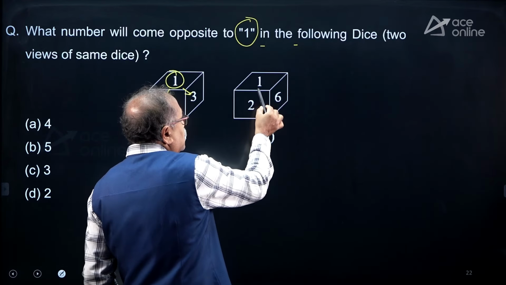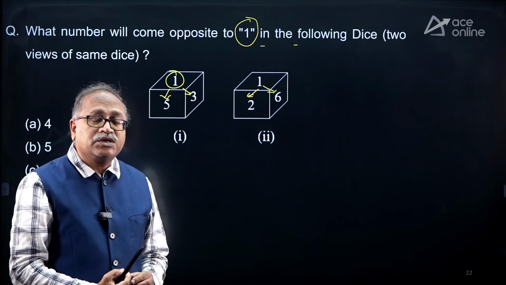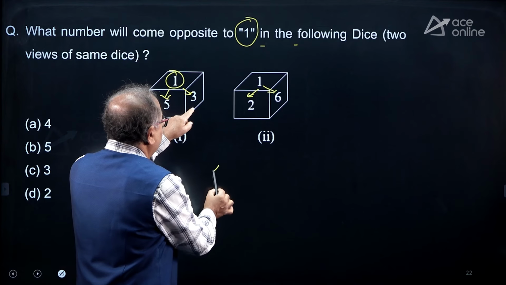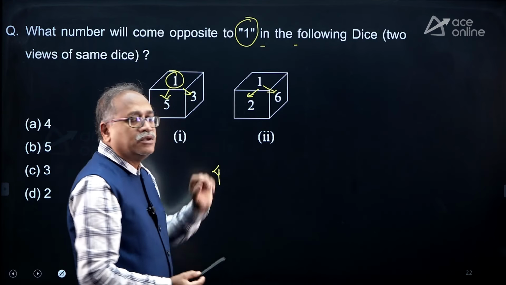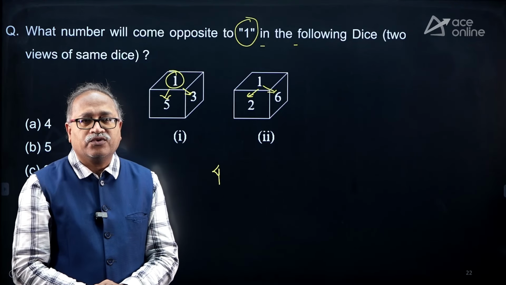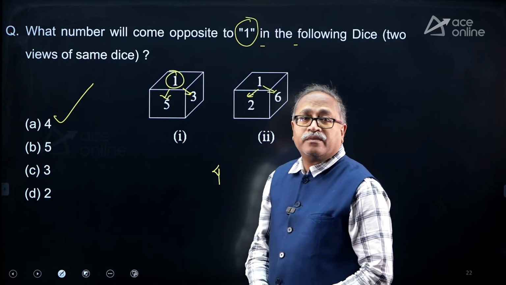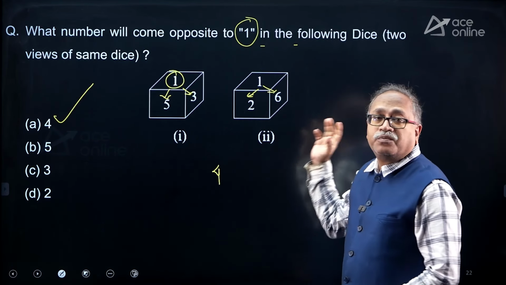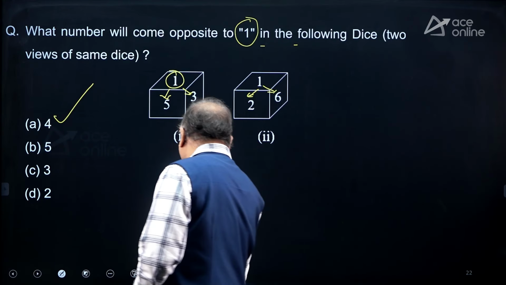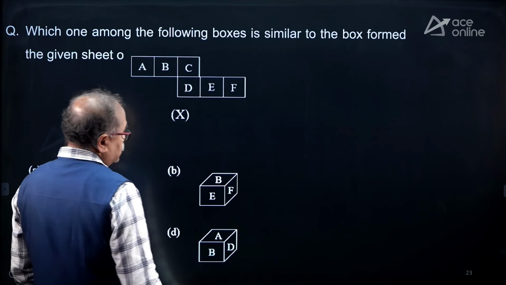And for 1, the adjacent are 2 and 6. So, 1's opposite cannot be 2 and 6. It can't be 2, it can't be 3, 4 is left, it can't be 5, it can't be 6. So, the only possible number opposite to 1 is 4, right. So, option choice A. I am not giving the different possibilities here because we are just explaining the test paper. Fine. Moving on to the next one, my dear friends.